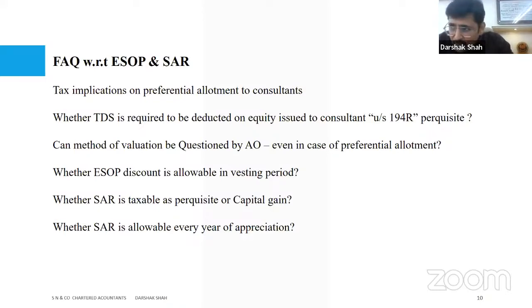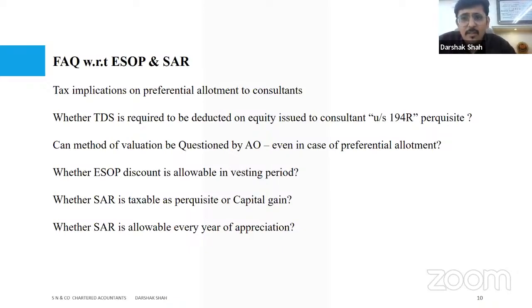So when the grant is done and the vesting period is there, over that whole span of time, whether this equity is going to be considered an uncertain liability, because revenue was contending that it's an uncertain liability. Here the Supreme Court approved the observation of the Karnataka High Court, where they said that the liability is certain. So there is going to be a payment which is going to be made.